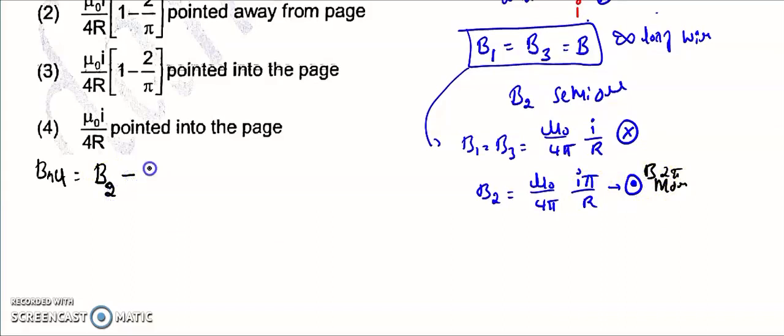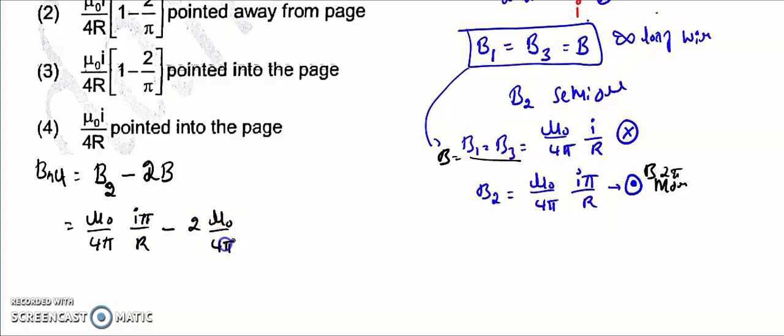So B2 minus 2 into B. Okay, B plus B is equal to 2B. That is equal to mu naught divided by 4 pi, I pi divided by R, minus 2 into mu naught divided by 4 pi, I by R. What is the common factor?